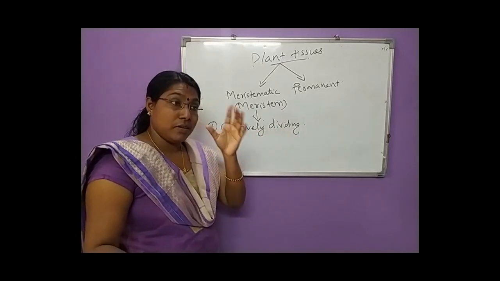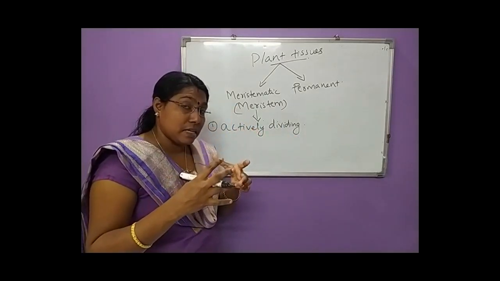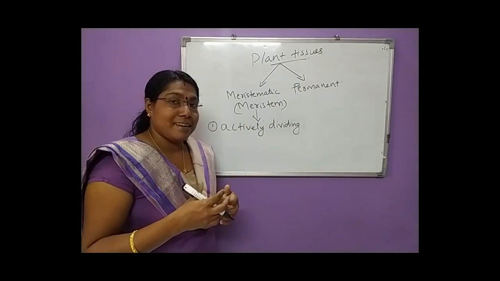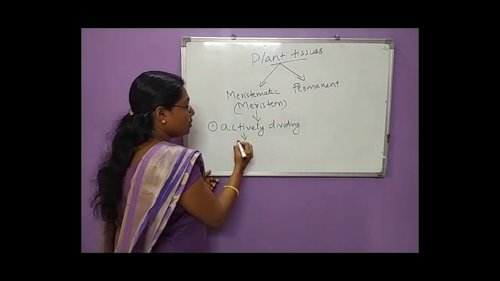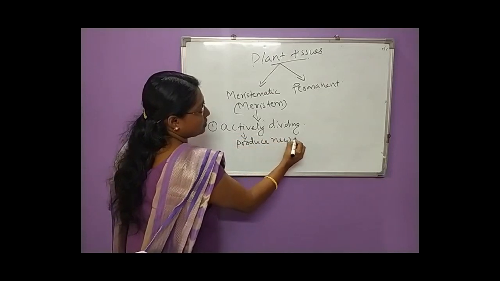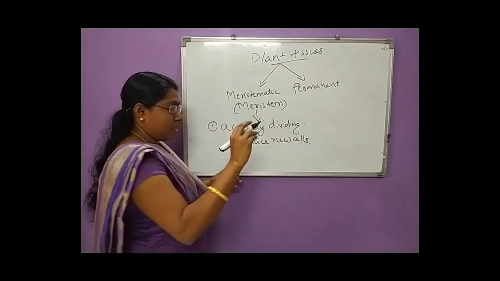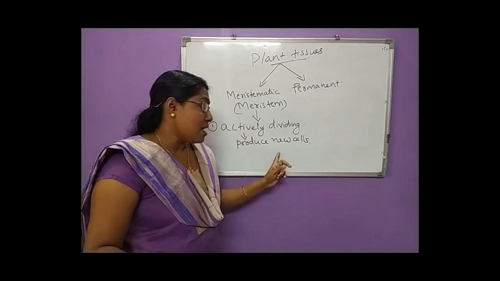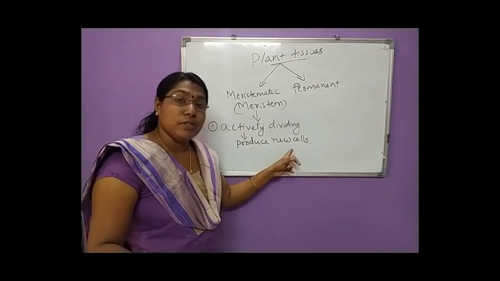And what is their function? Since they are actively dividing cells, they produce new cells, right? Since they produce new cells, they are seen at the growing points of the plant.